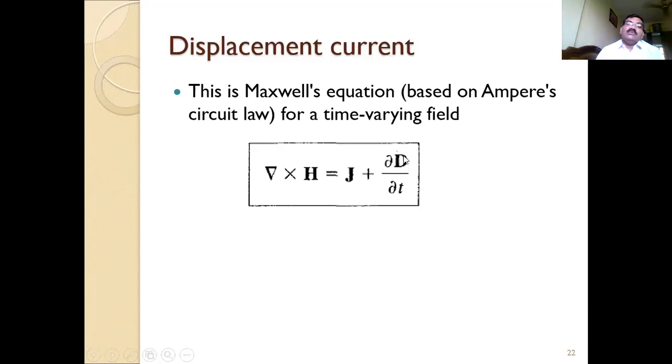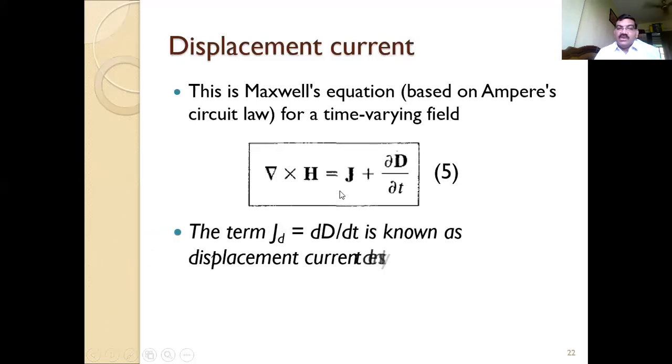Sometimes it can be written as D dot. This term JD, equal to partial differentiation of D with respect to time, is known as the displacement current density. This is the contribution.